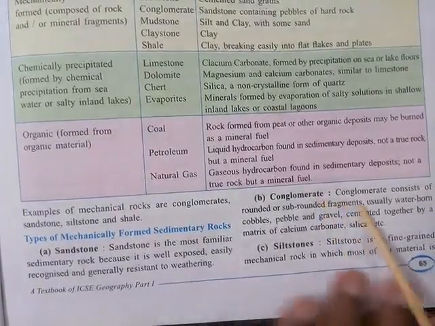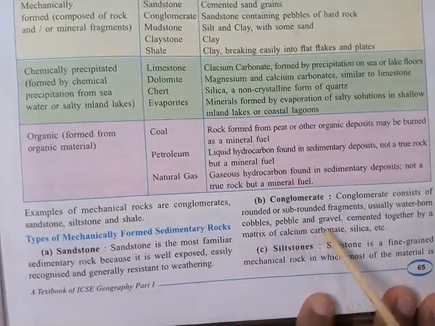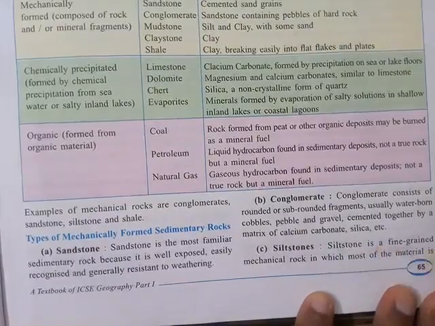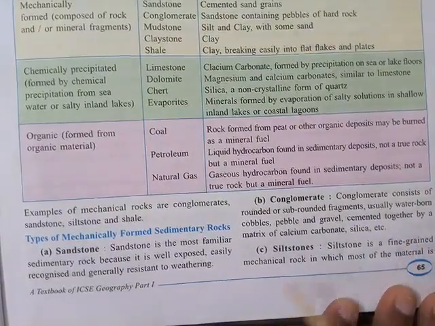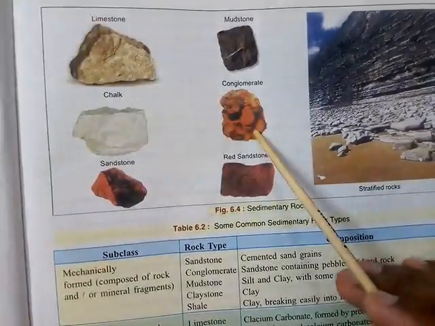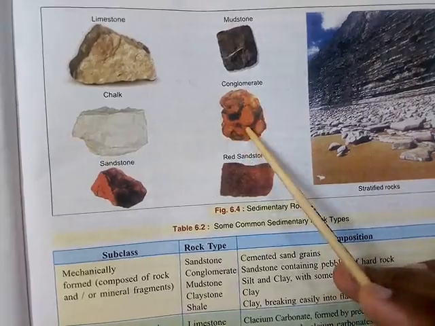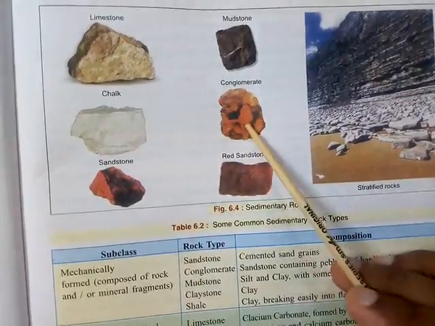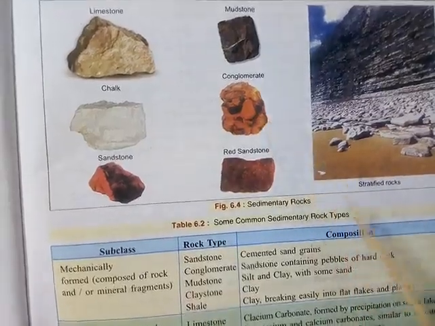In conglomerate, very small cobbles and pebbles get solidified together, cemented together because of the presence of calcium carbonate and silica. For example, you can see in this figure so many small cobbles and pebbles. They are cemented together, form one rock, and this is called conglomerate.